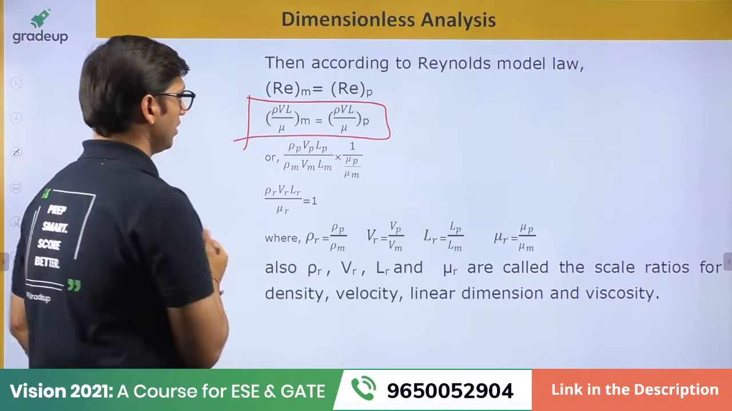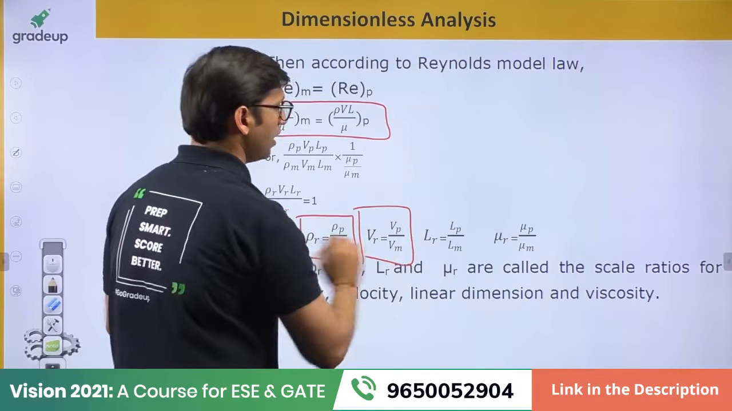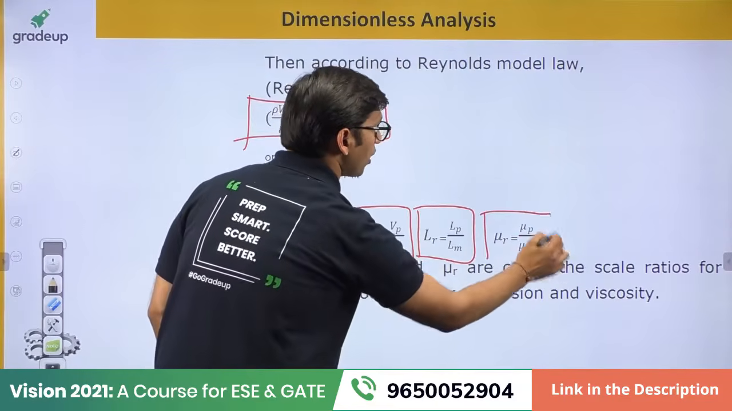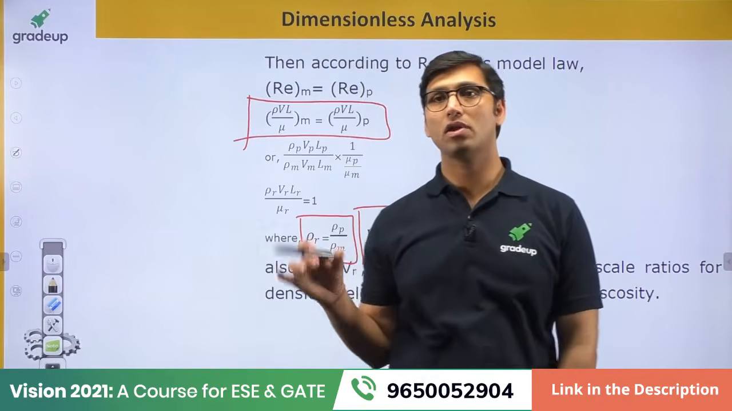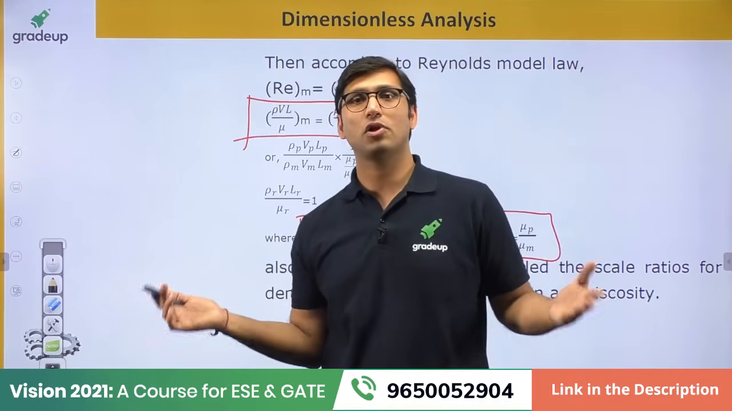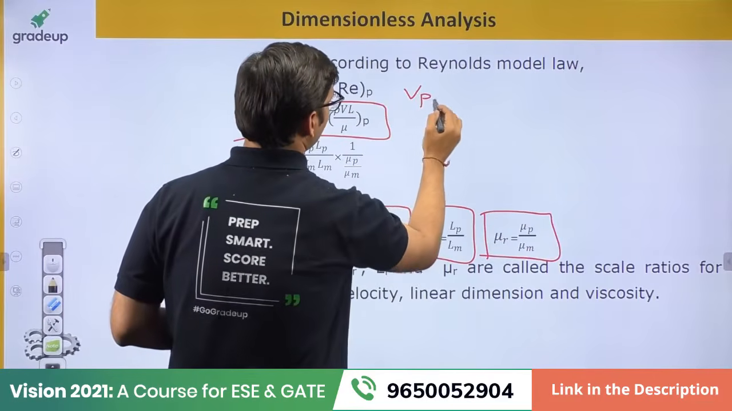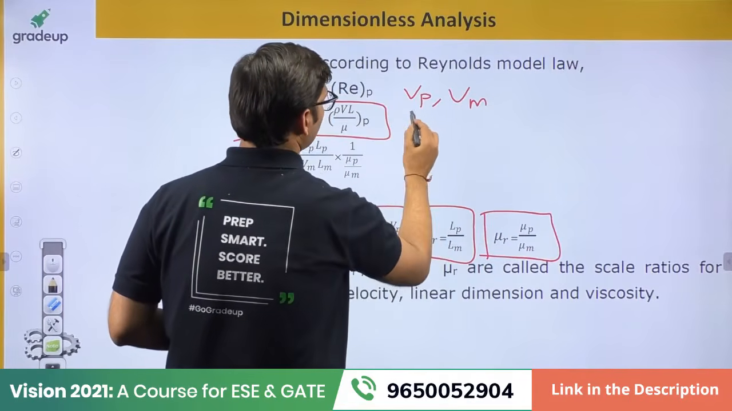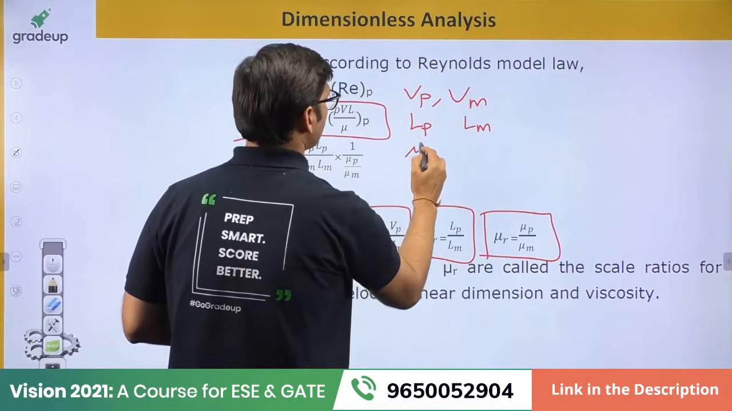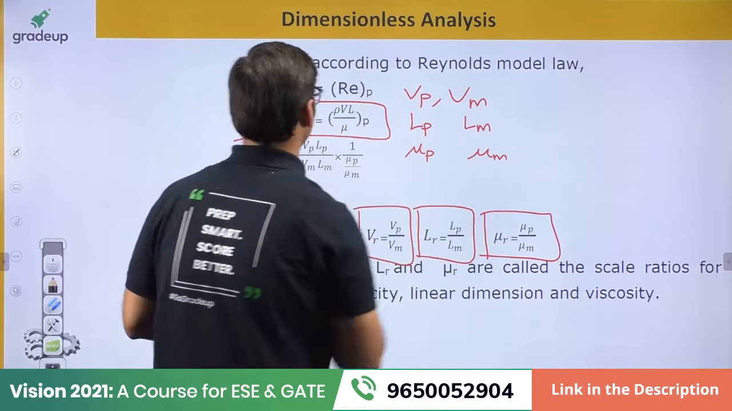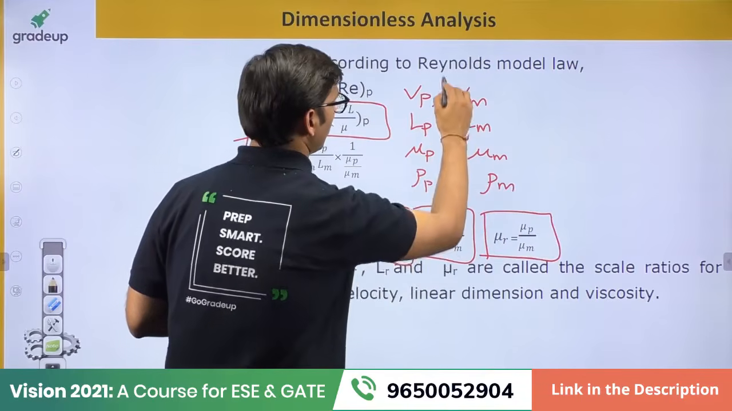So what you will get is the scale ratio for density, the scale ratio for velocity, the scale ratio for length, and the scale ratio for viscosity. So according to the Reynolds model law, you just have to compare the Reynolds number of model and prototype. Let us say the velocity of the prototype is Vp, velocity of the model is Vm, length of the prototype is Lp, length of the model is Lm, viscosity of the prototype is mu p and viscosity of the model is mu m. And density of the prototype is rho p and density of the model is rho m.